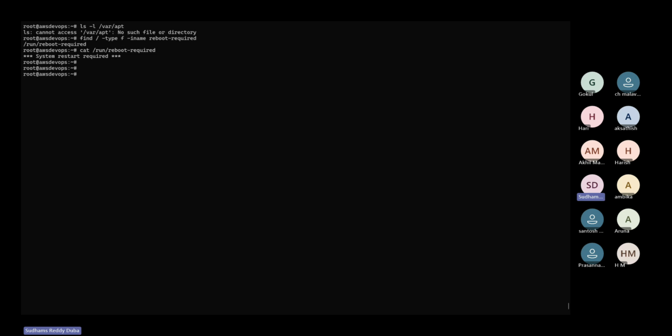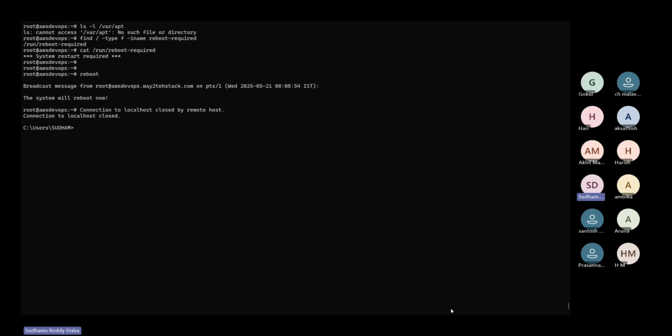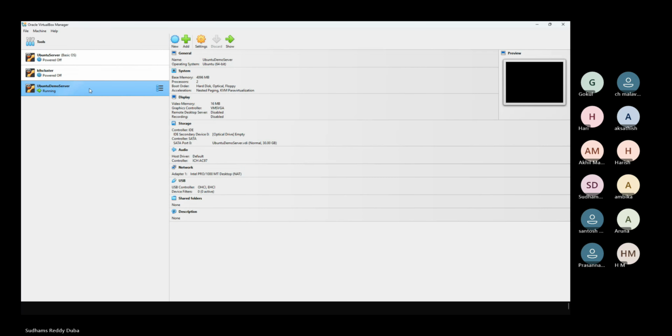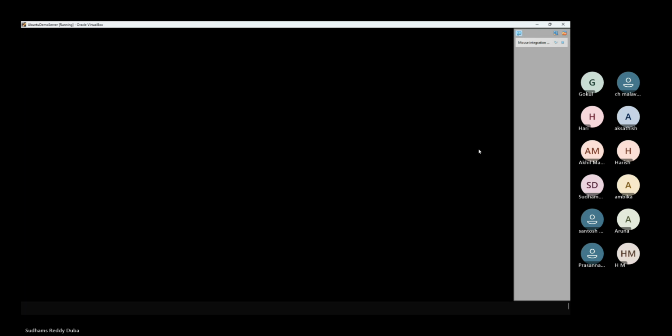In order to reboot the system, I can use the command reboot as the root user. You can see now the virtual machine is getting rebooted. Let me show you. You can see it's getting restarted. Meanwhile, any questions?